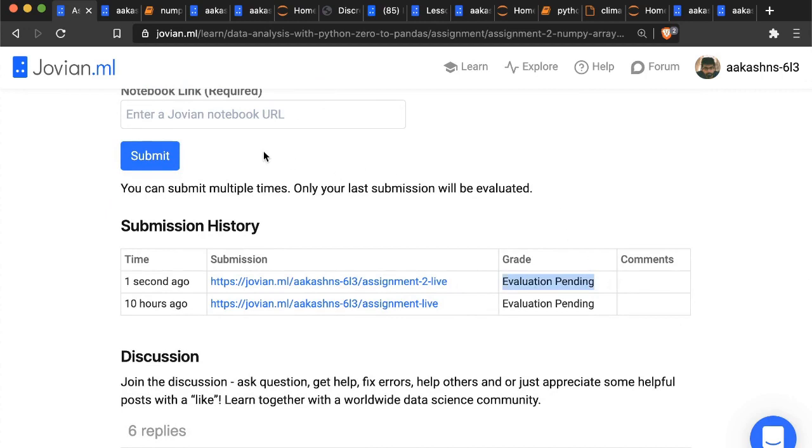Basically what we're looking for is you should have 5 functions, and you should have some explanation and 3 examples for each function, 2 that work and 1 that breaks. And that is the whole idea here.